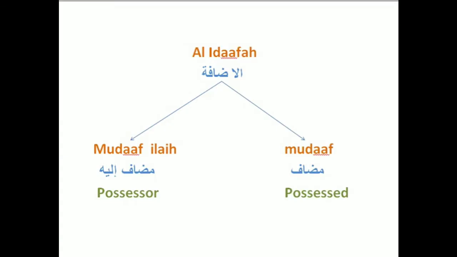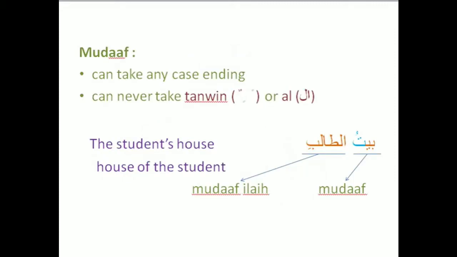Okay, al-idafa or possession consists of two words, like student book, student and book. And here one is called the possessed, and another one the possessor in English, and in Arabic, mudaf and then mudaf ilaih. Okay, here the rule. Mudaf. Okay, mudaf and mudaf ilaih.